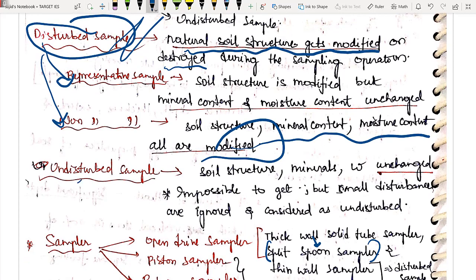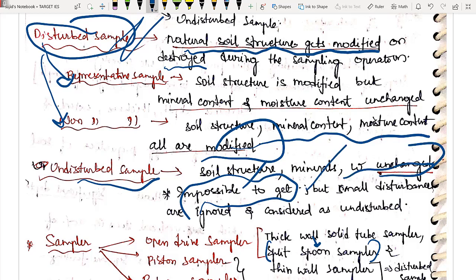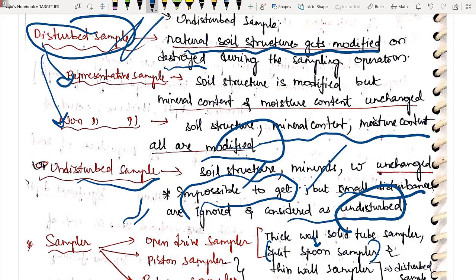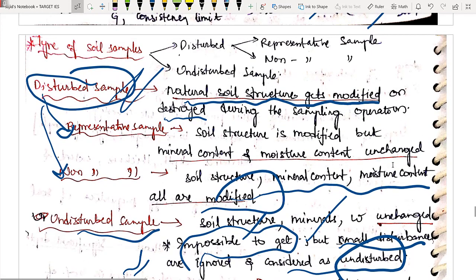And undisturbed soil sample, as I have told you just now, it is impossible to get. In this, our soil structure, mineral, water content, everything is unchanged, कुछ भी change नहीं हुआ है, perfect sample. This is hypothetical, but if you are taking the sample with utmost care, we can almost achieve this undisturbed sample. Small disturbance जो भी है हम ignore करते हैं, and we can consider it as undisturbed. This is about it. What are the types of soil samples we have?